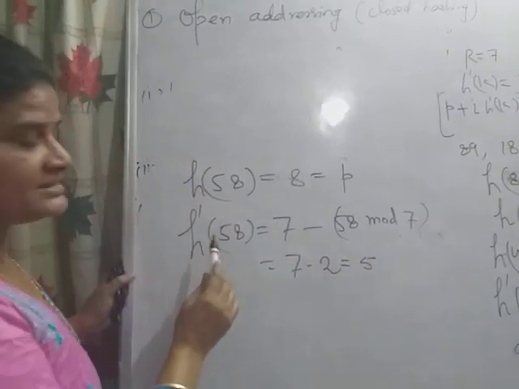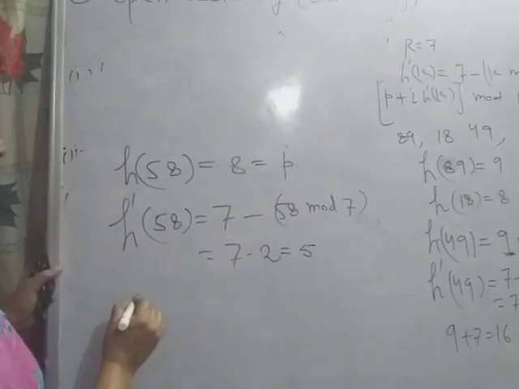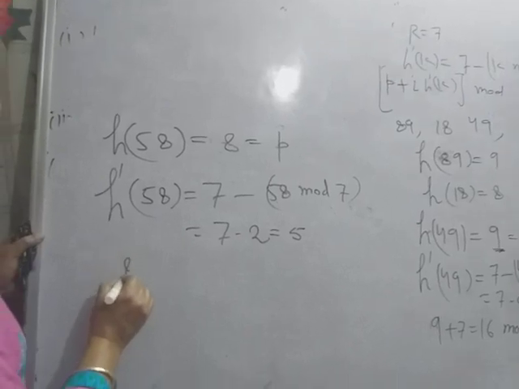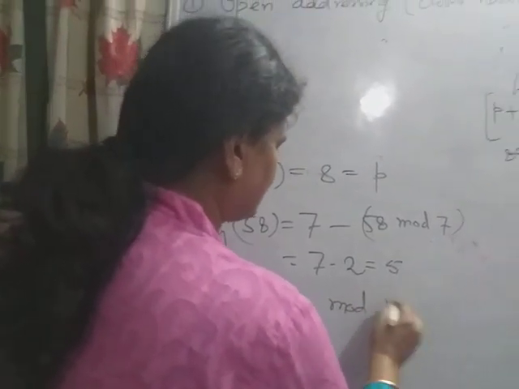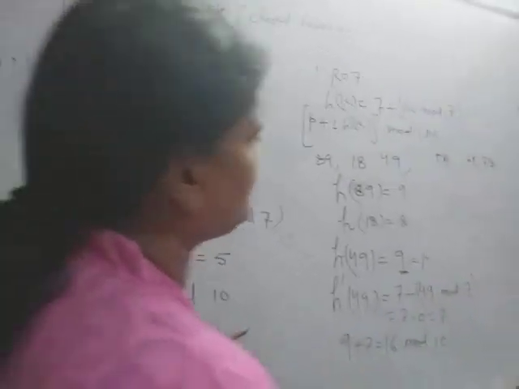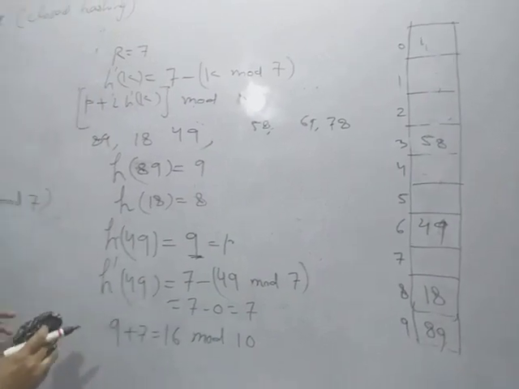Now what we do is just P plus 5. So the next location is 8 plus 5, that is 13, and 13 mod 10, that is 3. So the proper place for 58 is 3. Okay. Now the next is 69.